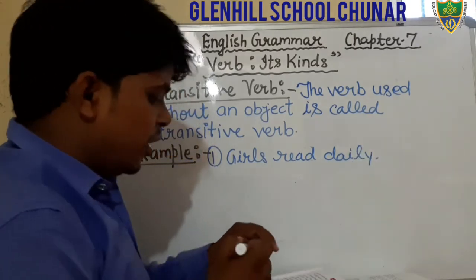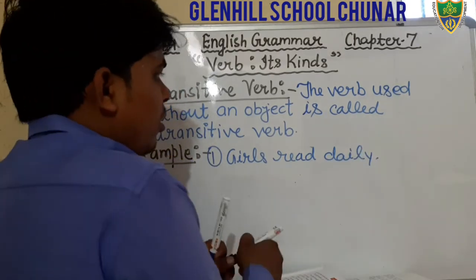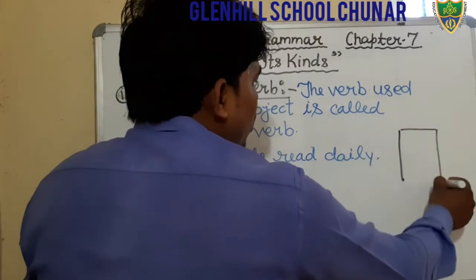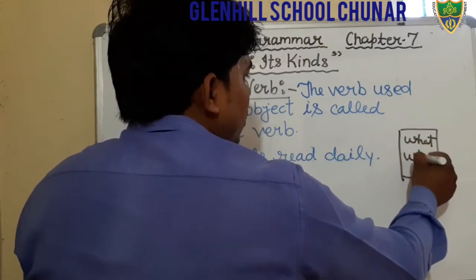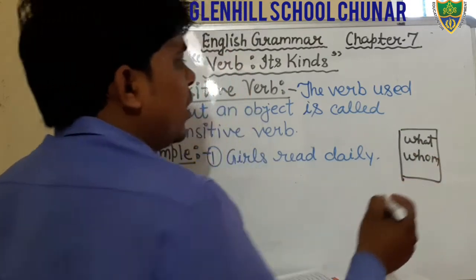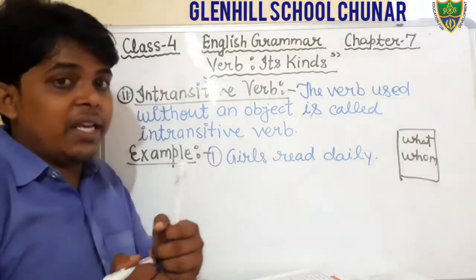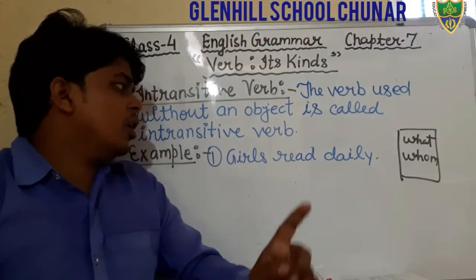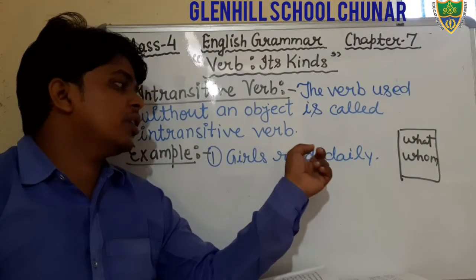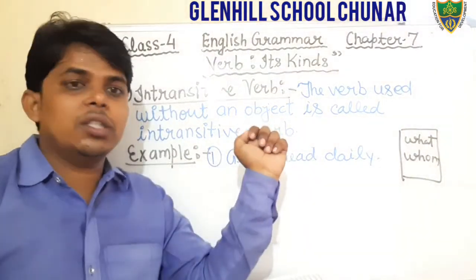Yes, friends, this is the sentence, and I have told you that with what and whom we will make the question and try to see whether we are getting an object or not. The girls read daily. This is the sentence.